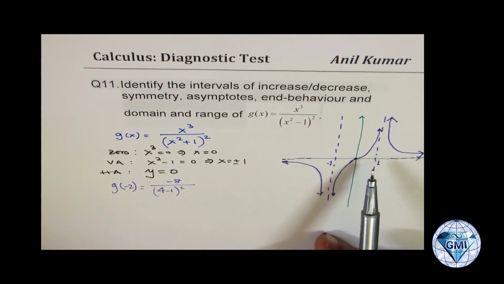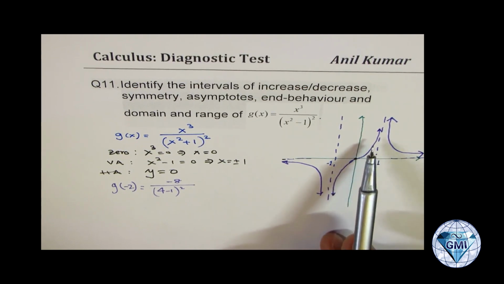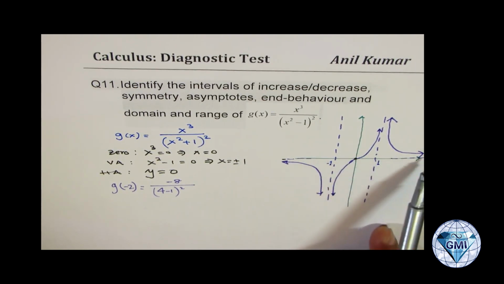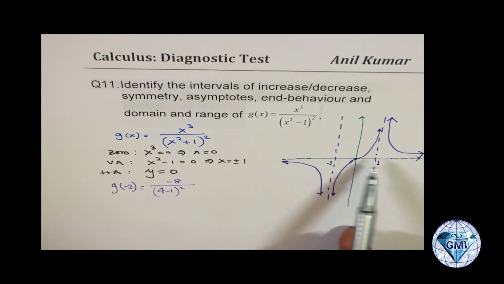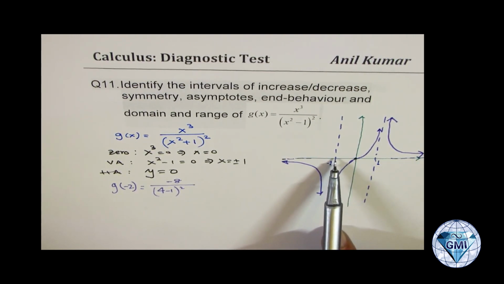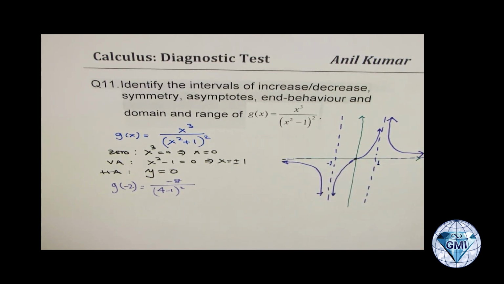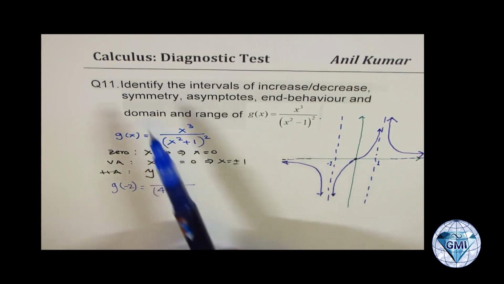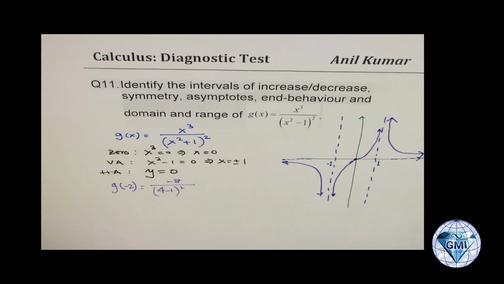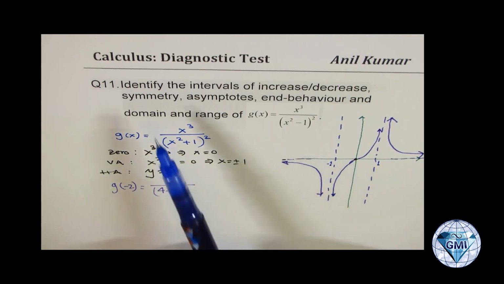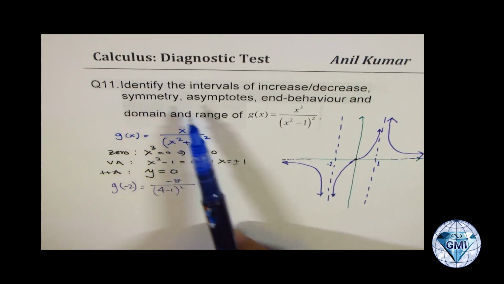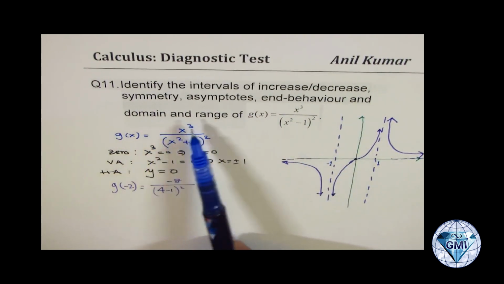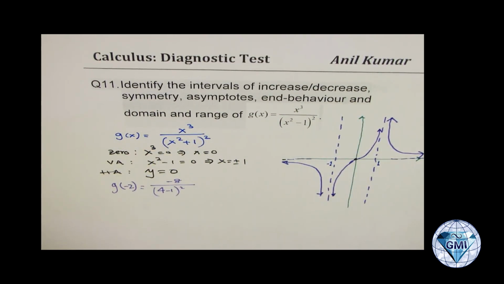Now this is a very important function. You will also see that the graph of the function crosses the horizontal asymptote. Do you see that? Some students think that asymptotes cannot be crossed. A vertical asymptote you cannot cross, that is a restricting domain. However, you can always cross a horizontal asymptote. Anyway, let's write down answers for these. So take your time to answer all these: intervals of increasing and decreasing, symmetry, asymptotes and end behavior, and domain and range of this particular function.